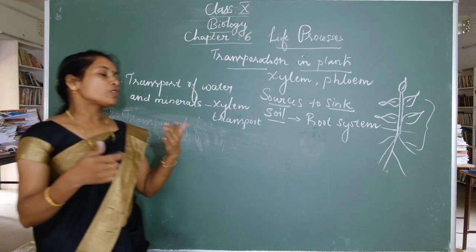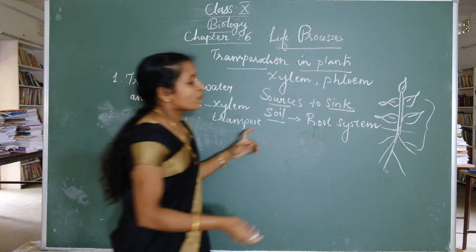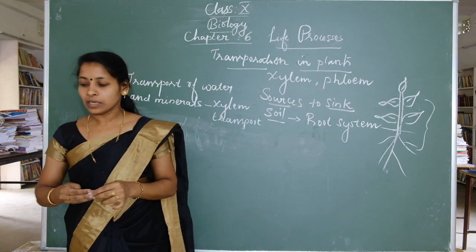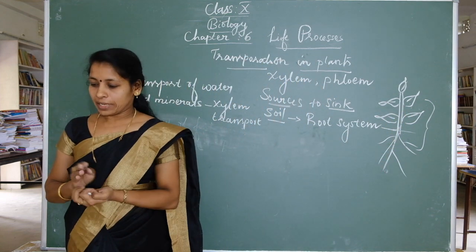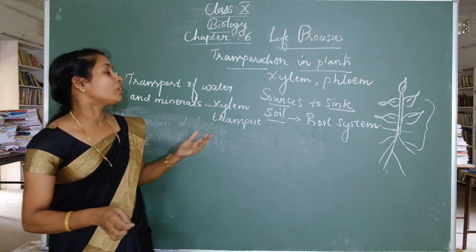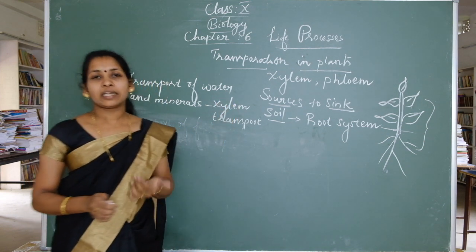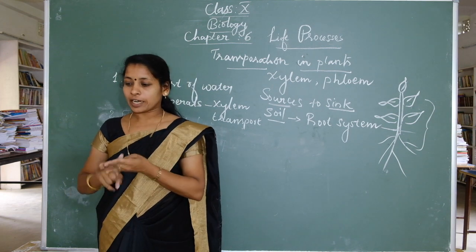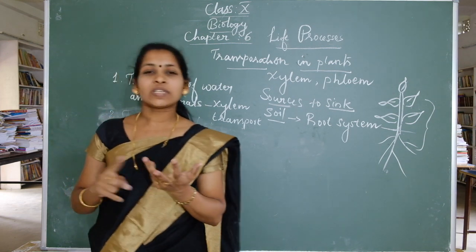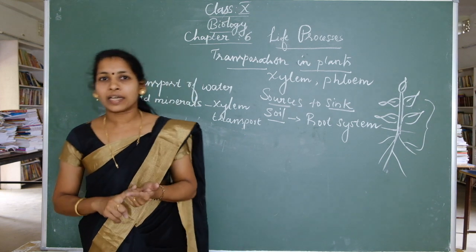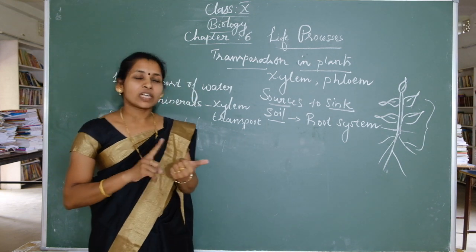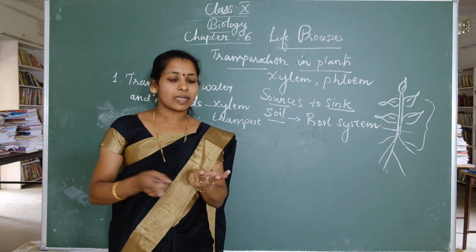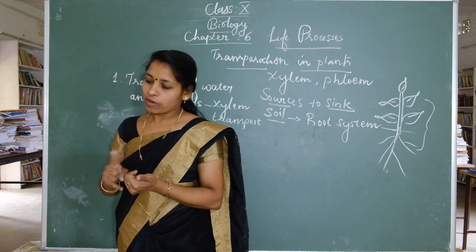How to transport water and minerals, from where to where? Roots to leaves. Inside, which tissue is involved? Xylem tissue. We already studied it in the 9th class. The xylem tissue consists of 4 different kinds of cells. What are they? Xylem vessels, xylem tracheids, xylem parenchyma and xylem fibers.